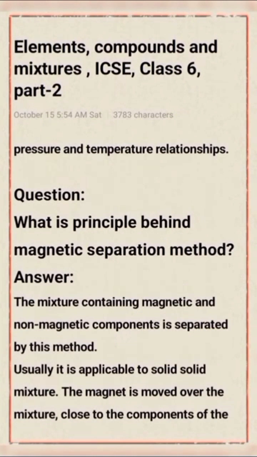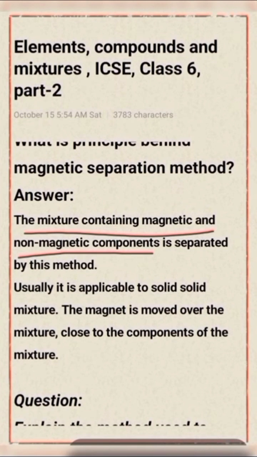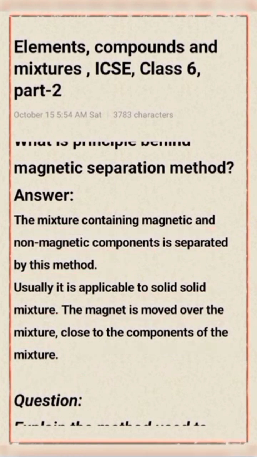What is the principle behind magnetic separation method? The mixture containing magnetic and non-magnetic components is separated by this method. Usually it is applicable to solid-solid mixture. The magnet is moved over the mixture close to components of the mixture.